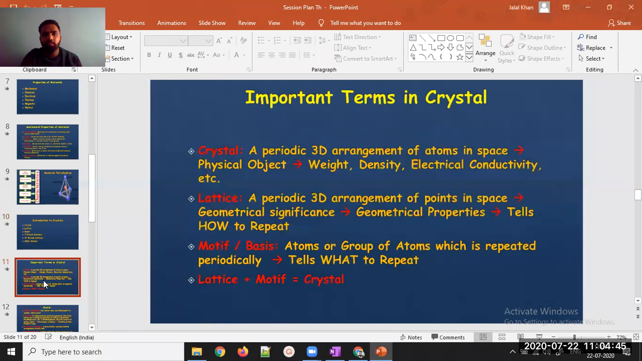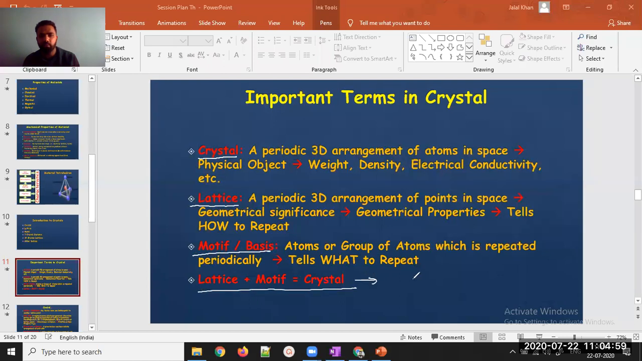Let me share with you some important terms in the crystal. First term is crystal, second term is lattice, third term is motif, and fourth is the relation between crystal and lattice. There is a relation between crystal and lattice, and that relation is fulfilled by a term called motif, which is also called the basis of a crystal.